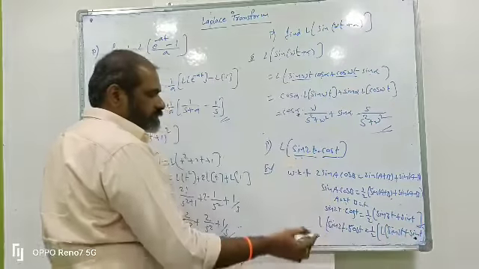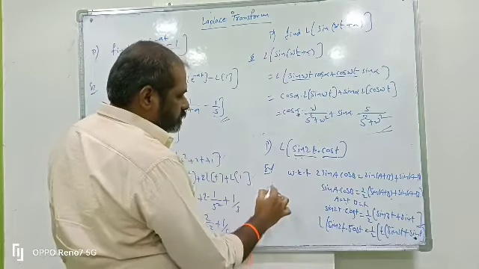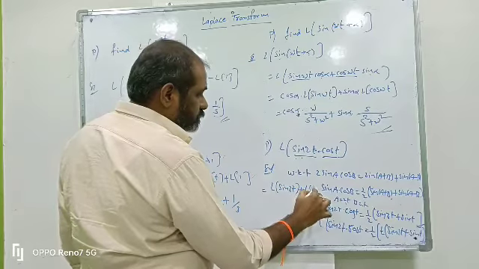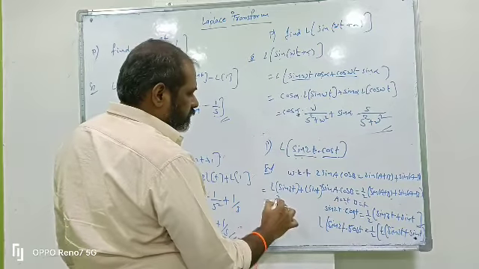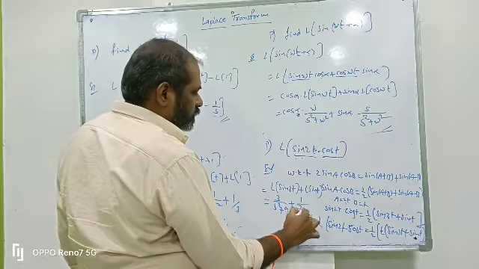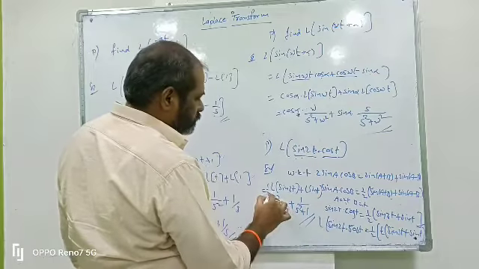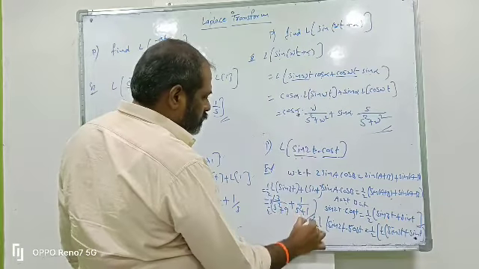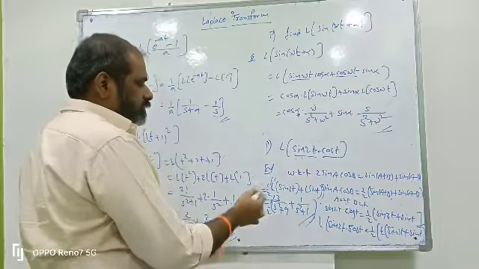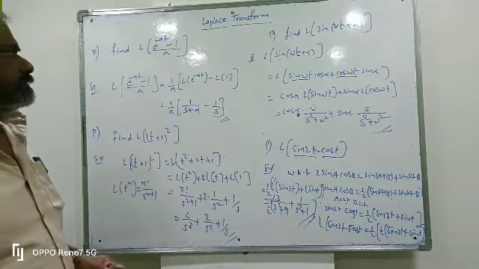Here we are applying the linear property. By applying the linear property, L of sin 3t plus L of sin t. So L of sin at is a by s square plus a square, which means 3 by s square plus 9. L of sin t means 1 by s square plus 1. This is the answer: 1 by 2 into 3 by s square plus 9 plus 1 by s square plus 1. This is the answer for L of sin 2t into cos t.